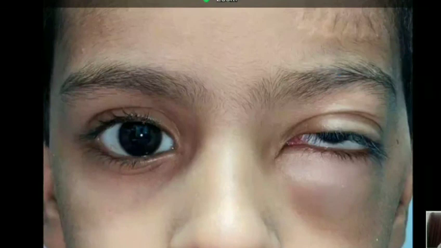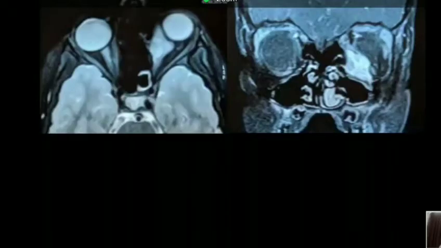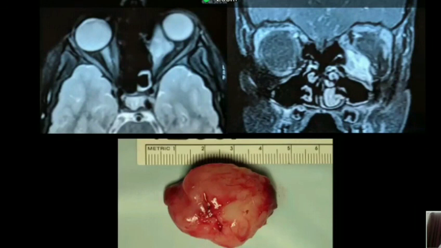Now this child, again a 4-year-old child, presented with an inferomedial orbital mass, the globe pushed upwards, and so this was the MRI of the patient, where you can see a very well enhancing mass which was going deep into the posterior part of the orbit right up to the apex inferomedially. Fortunately, it was amenable to complete excision and the whole thing was taken out, and on histopathology it turned out to be rhabdomyosarcoma.